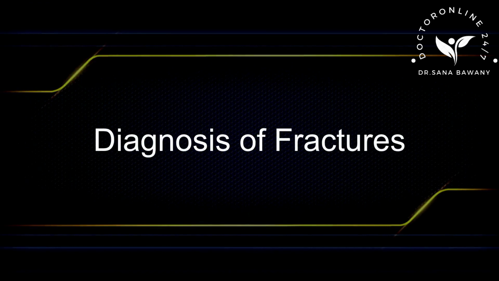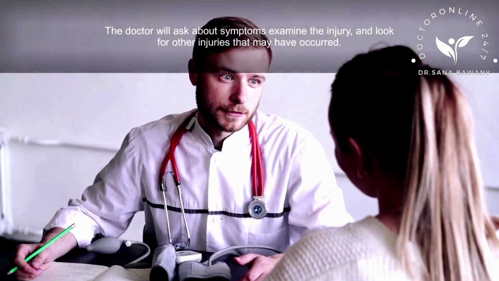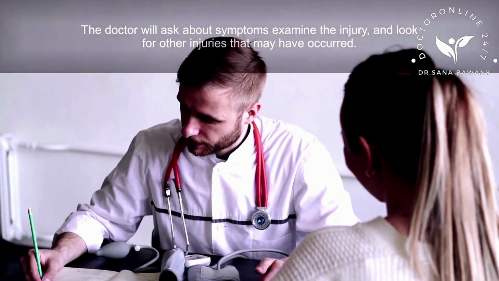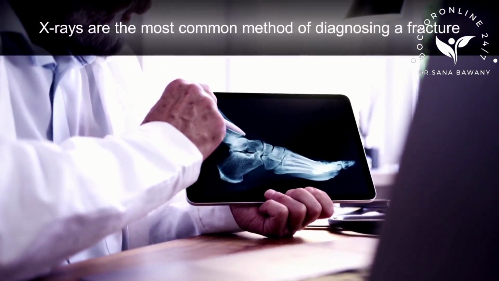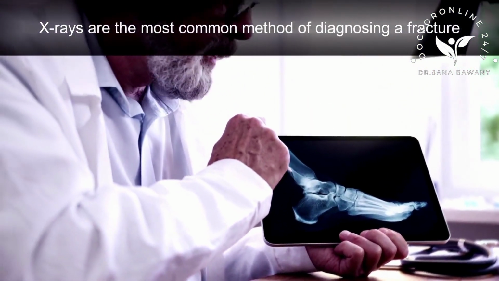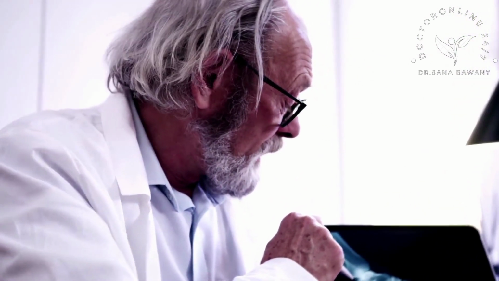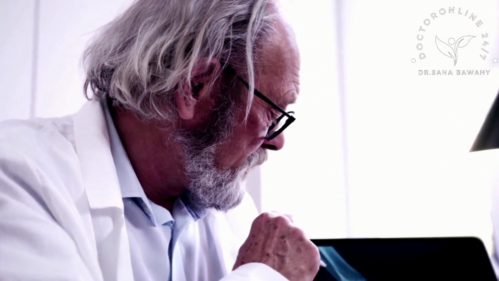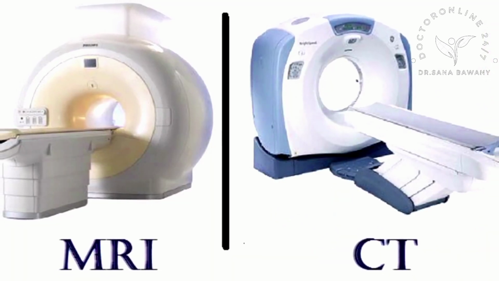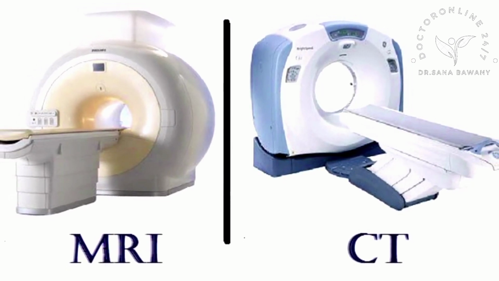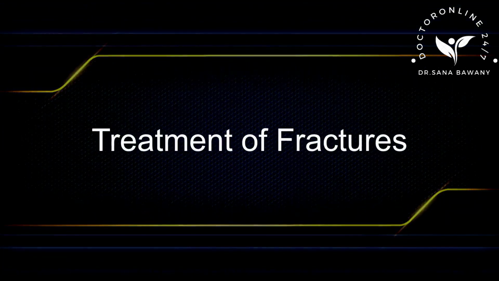Diagnosis of fractures. The doctor will ask about symptoms, examine the injury, and look for other injuries that may have occurred. X-rays are the most common method of diagnosing a fracture that help in visualizing the bone and revealing breaks and other signs of damage, as well as in determining the location and type of the fracture. In cases where X-ray alone is insufficient, CT scan or MRI may be used. Treatment of fractures.